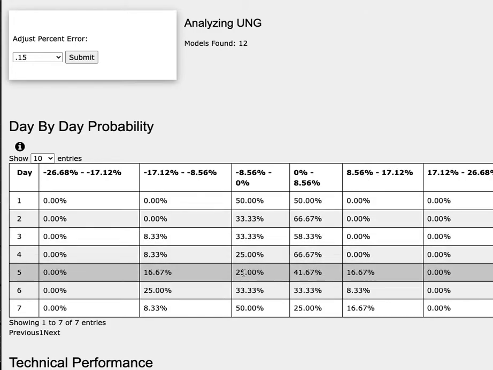To the downside, it has a 25% chance to fall between 0 to negative 9%, and a 17% chance to fall between negative 9 to negative 17%.